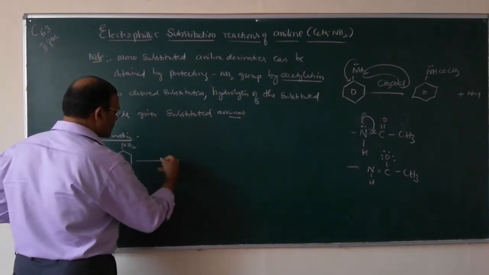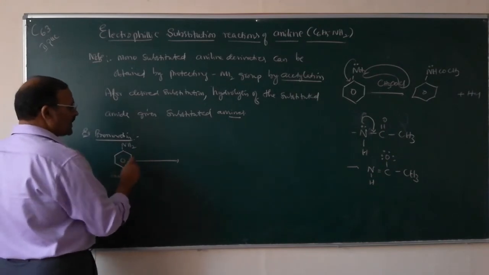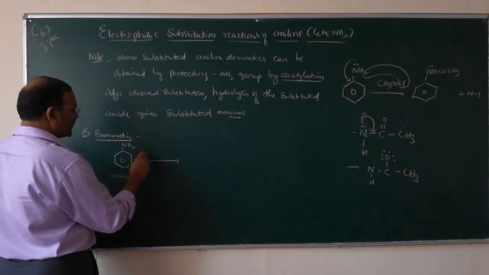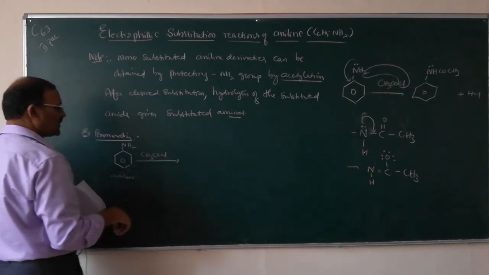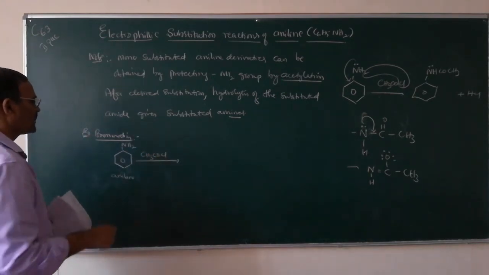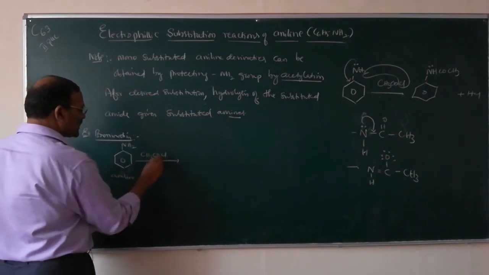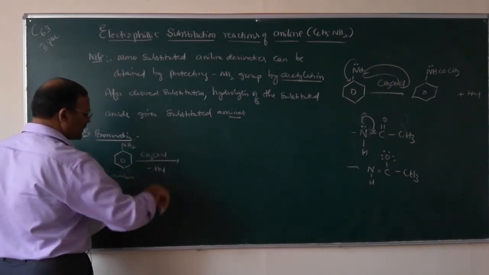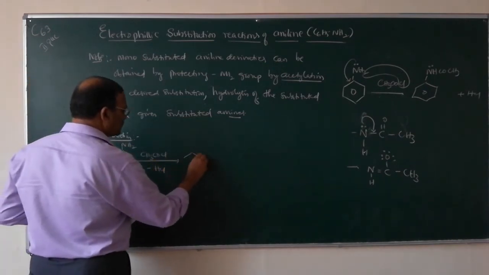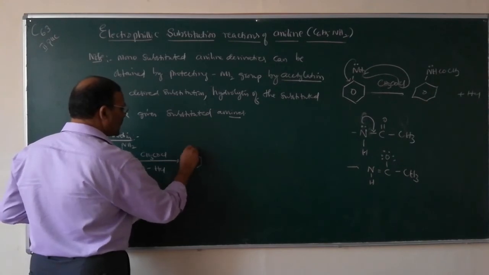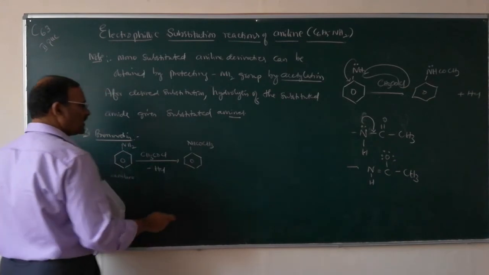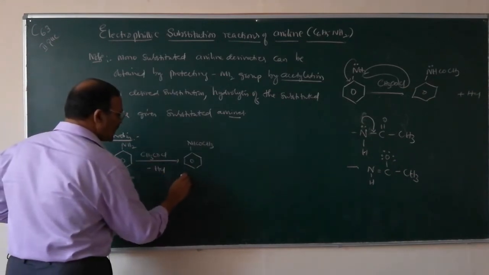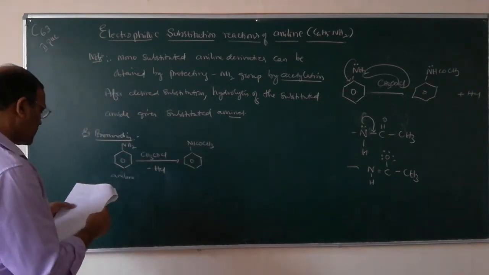When it is acylated, or acetylation with CH3COCl, acetyl chloride, this H and Cl go off as HCl, and you will get NHCOCH3. This is acetanilide.